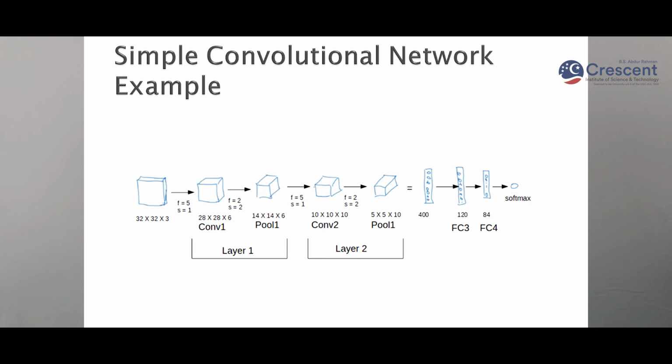So this is another example. This is a picture of a vehicle. We have to predict whether this vehicle is a car, truck, bicycle or ship. What vehicle is this? So we will use layers of convolution and pooling, and then we will predict from the convolution neural network what this vehicle is.